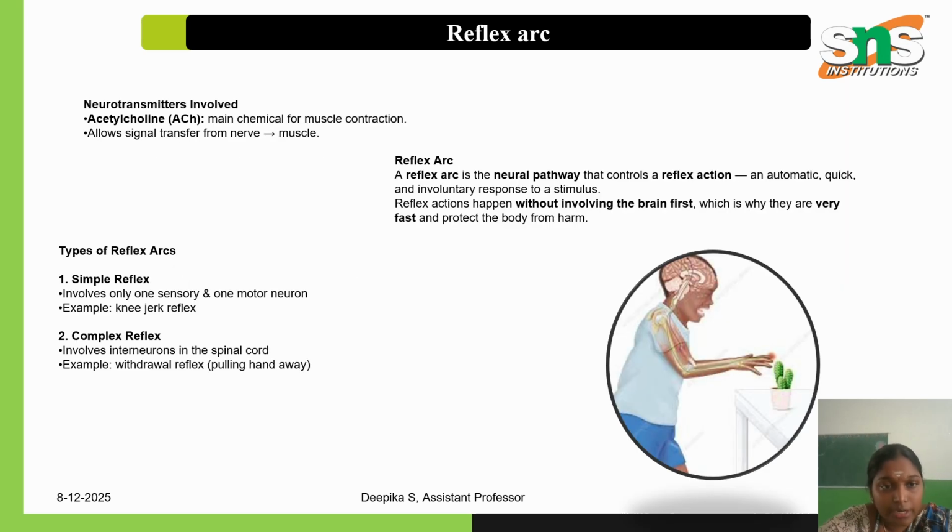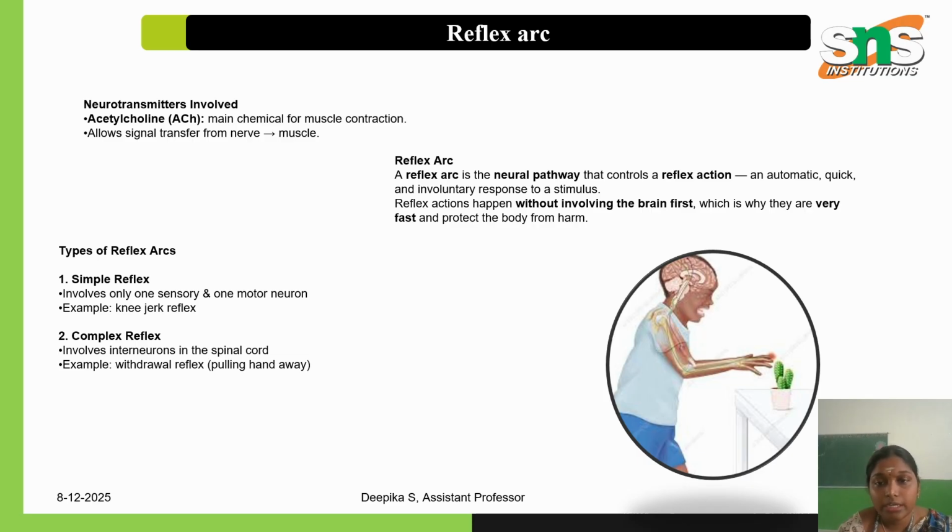Next comes the reflex arc. A reflex arc is a neural pathway where the reflex action is performed. A reflex action is where the action and movement happen without any control, without any decision, without any conscious thought.